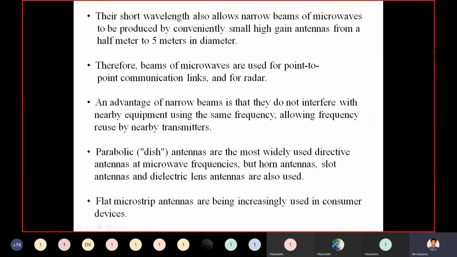Coming to flat microstrip antennas, they are being increasingly used in consumer devices.